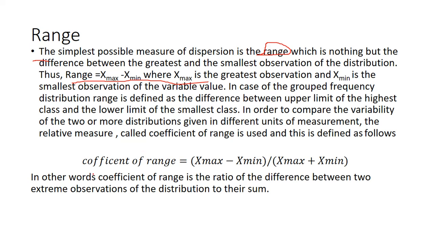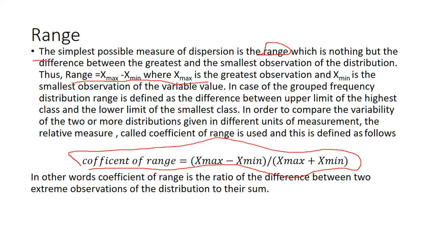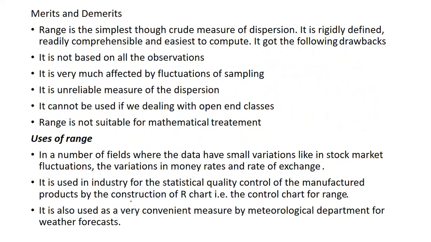This is the coefficient of range. We can find the coefficient of range as maximum value minus minimum value divided by maximum value plus minimum value. In other words, the coefficient of range is the ratio of the difference between two extreme observations of the distribution to their sum. This is the literal meaning. Now we can see there is only one merit for range. Range is the simplest, though crudest, measure of distribution. It is rigidly defined, readily comprehensible, and easiest to compute.